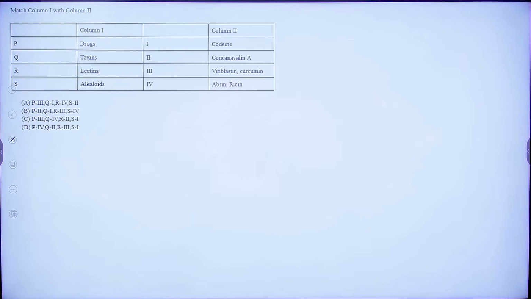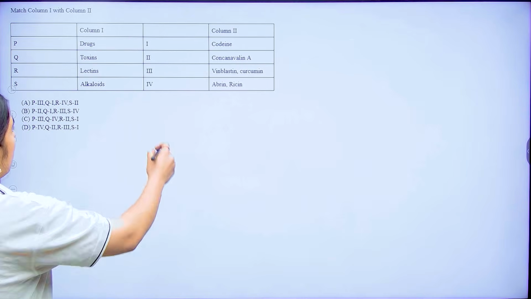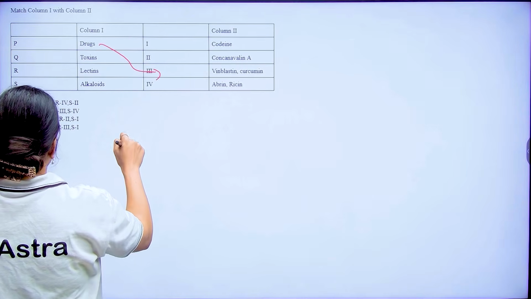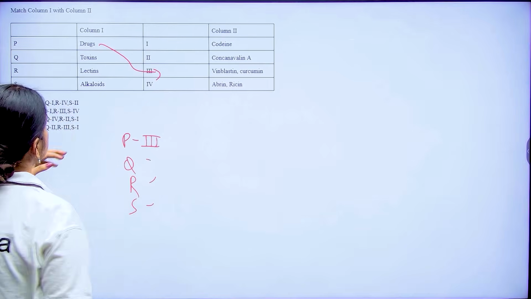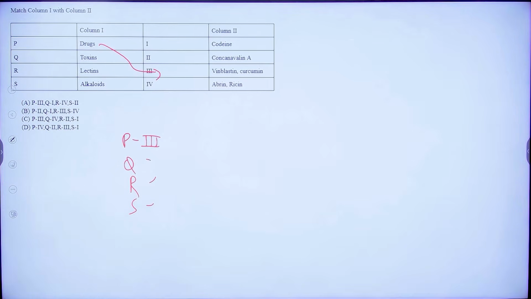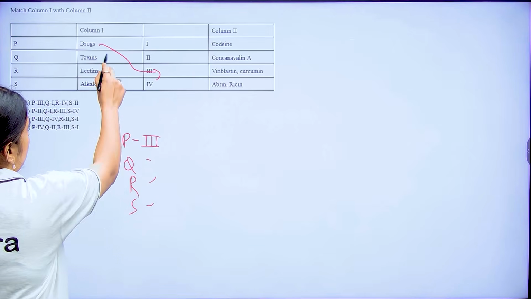Now, coming to the next question, question number 43. First, if you look at the drugs, out of all the options given in column 2, what are the drugs? Your drugs are vinblastine and curcumin, so P is 3. Toxins are abrin and ricin.